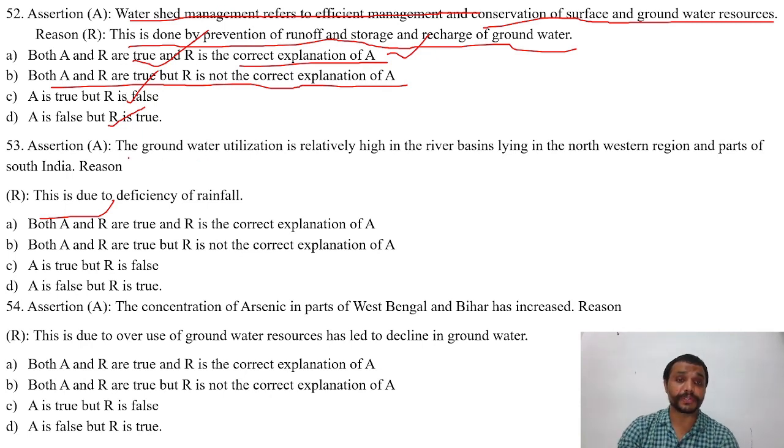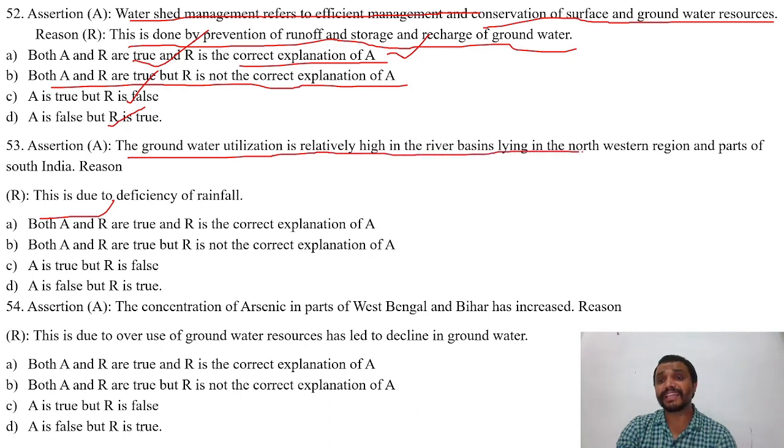The next question is, the groundwater utilization is relatively high in the river basins lying in the northwestern region and parts of South India. Reason: this is due to deficiency of rainfall.